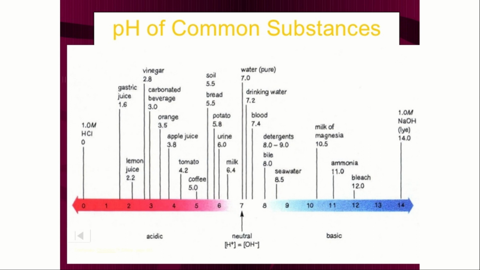Whereas water, that is the pure form of water, is completely neutral. It is neither acidic nor alkaline. But the water which we drink, drinking water, is very slightly alkaline, because its pH is 7.2. Next, our blood. Blood is 7.4, which is slightly alkaline. Next come detergents, seawater, milk of magnesia, ammonia, bleach, and sodium hydroxide. So these are strongly alkaline substances. I hope you understood some of the things which we see in our daily life, which are alkaline and acidic.